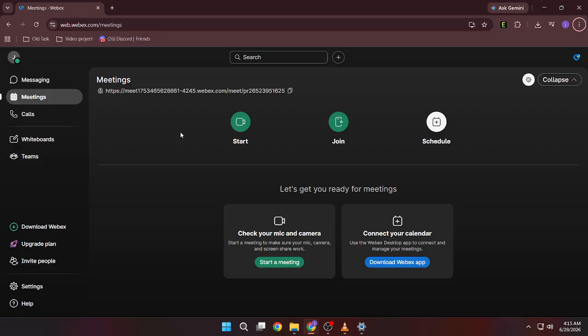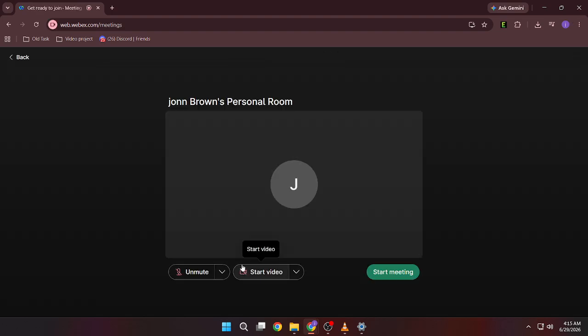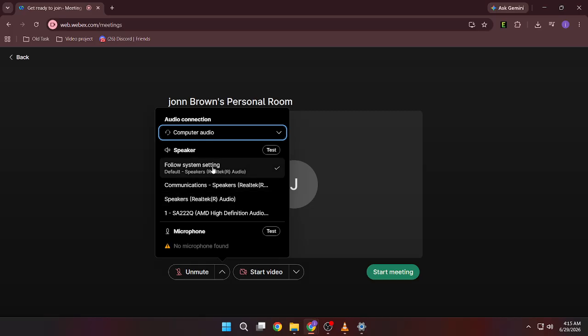If you're using headphones or external speakers, verify that they're connected properly and powered on. Next, open the Webex audio settings and make sure the correct speaker or output device is selected. Choosing the wrong playback device is one of the most common causes of no sound. Use the built-in speaker test in Webex to confirm that audio is playing through the selected device. If you don't hear the test sound, try choosing another available speaker.